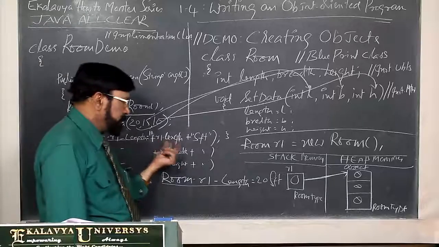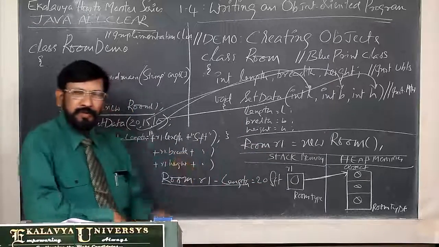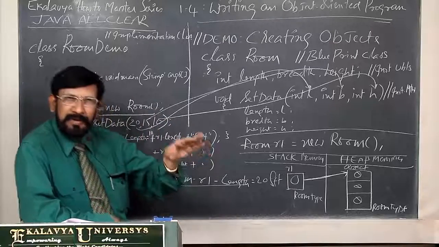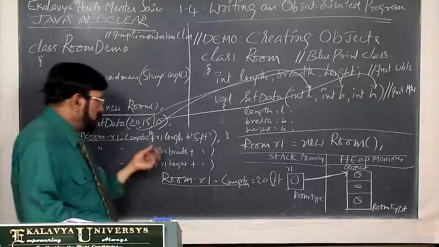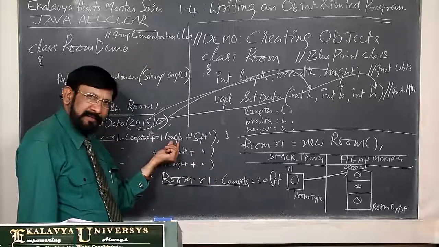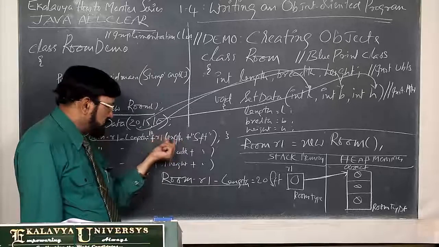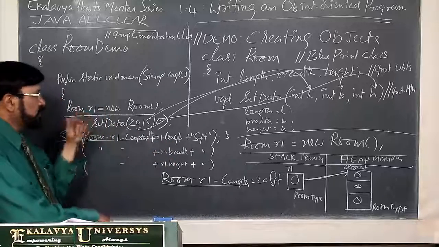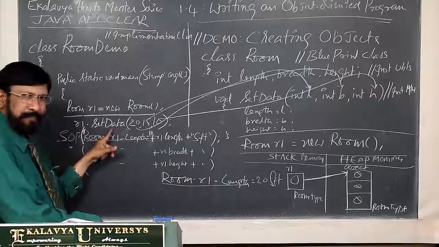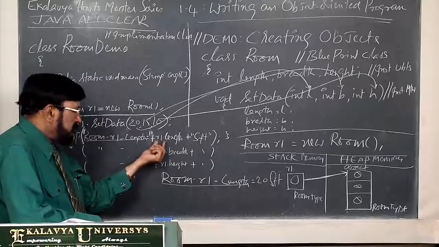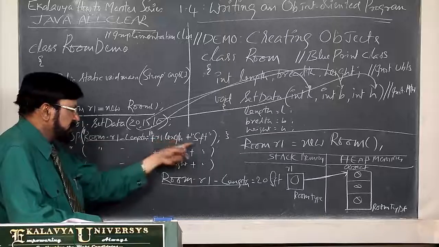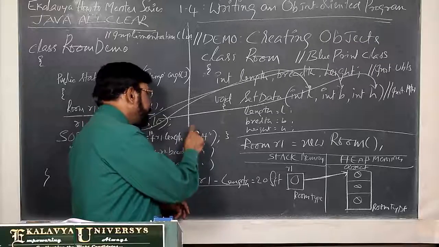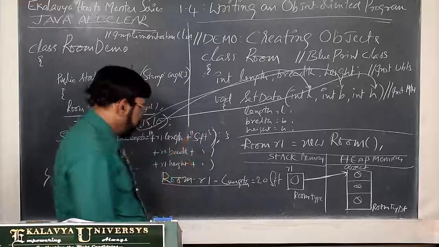Now what do you want to write? This 20, where is the 20 stored? In the length. Whose length? Room 1's length. Length independently has no meaning, so how will it be meaningful? R1.length, the instance variable, so R1.length we have written. Instance methods, how do you represent? R1.setData. Instance variable, how do you represent? R1.length plus, then SFT, for the sake of units, you write a string SFT. Okay, now it is a statement, you close it.